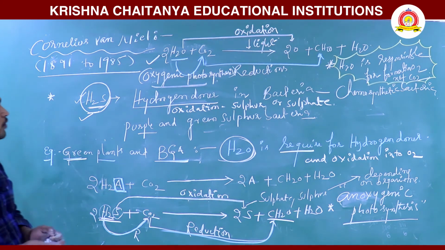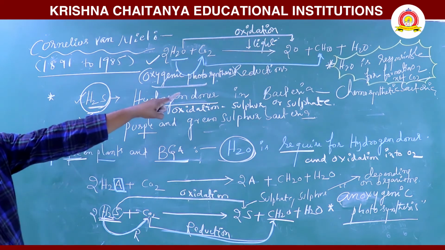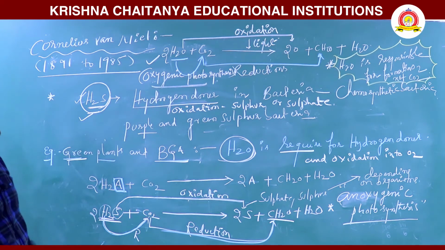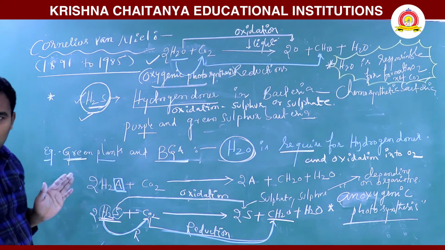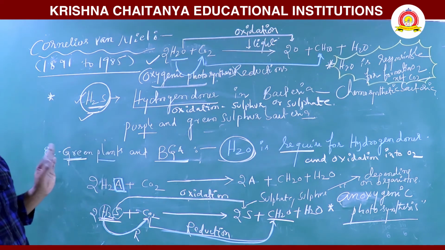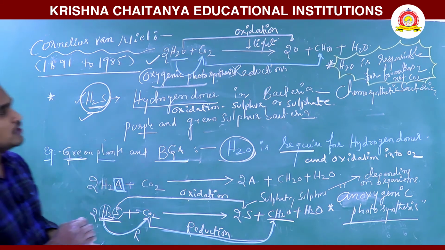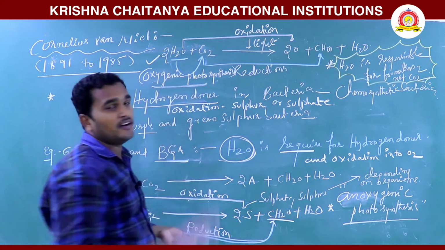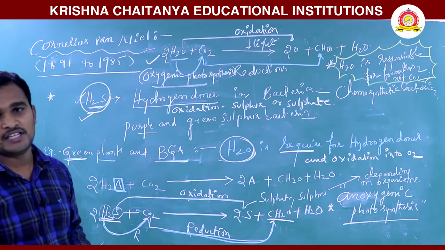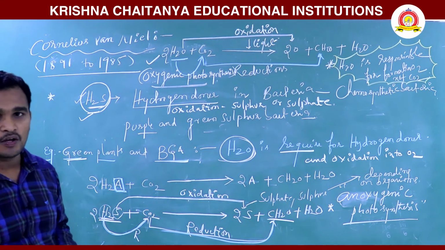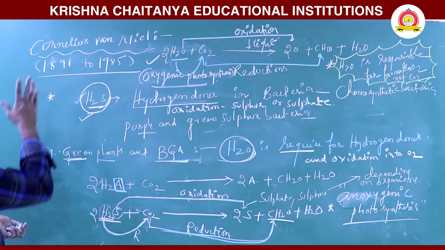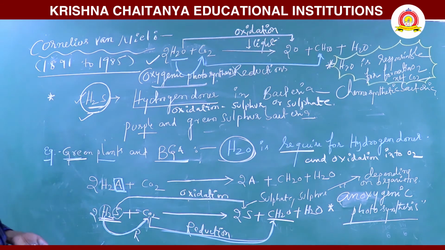Oxygen is formed from the water molecule only. So this conclusion was given by Cornelius van Niel.